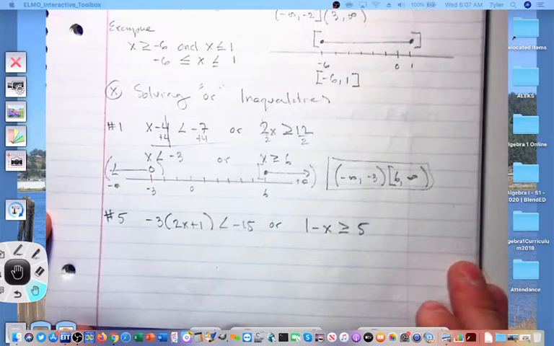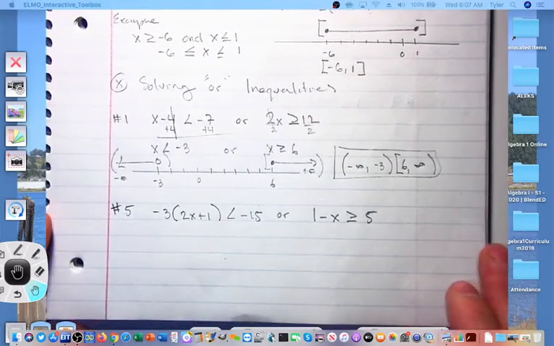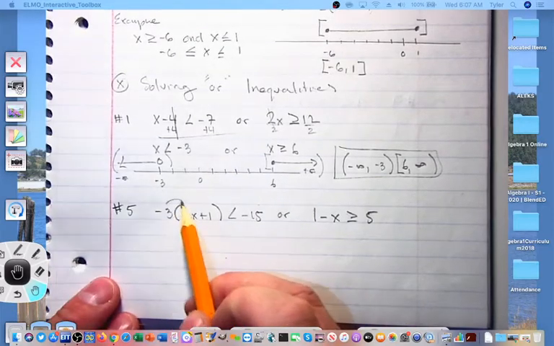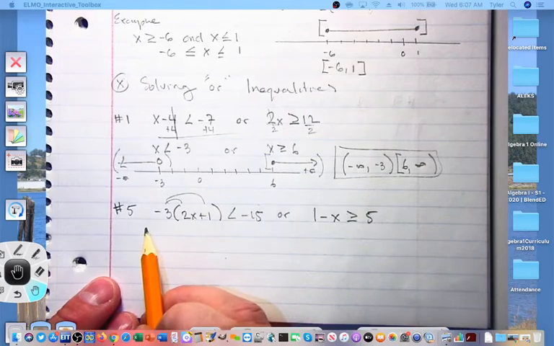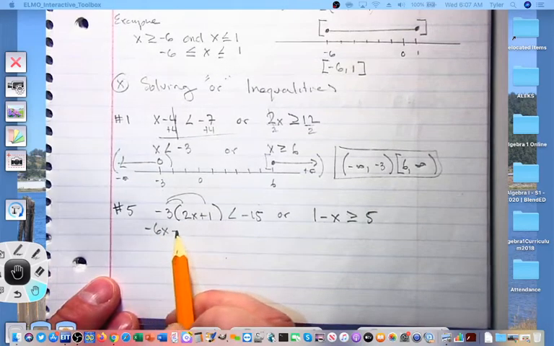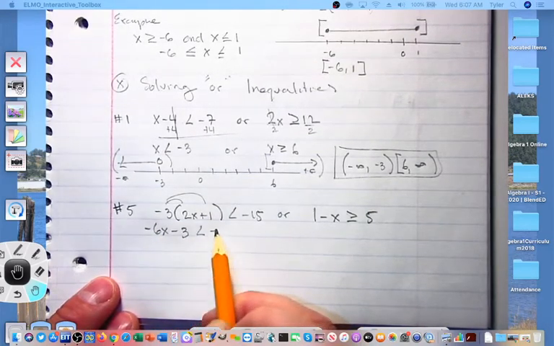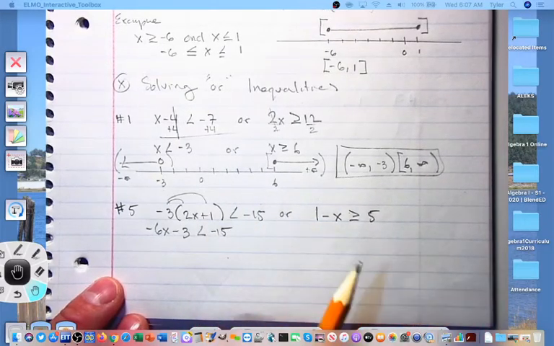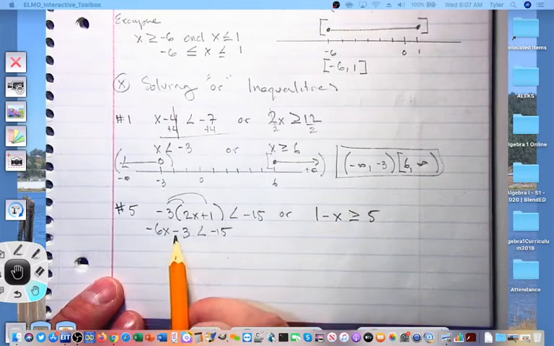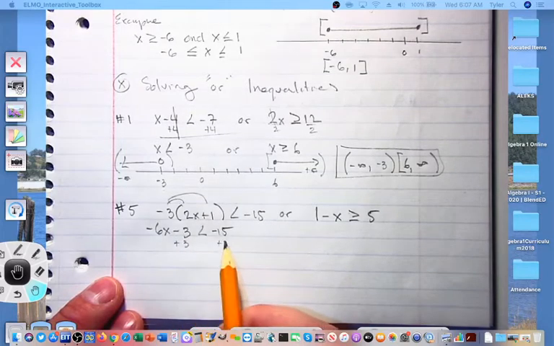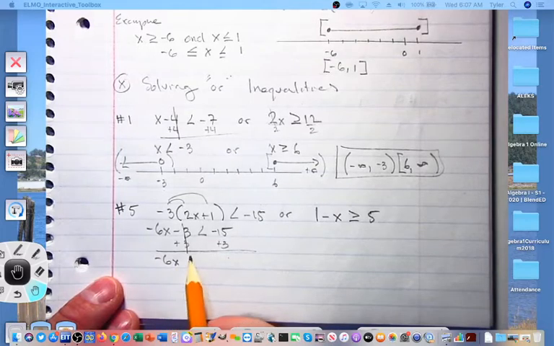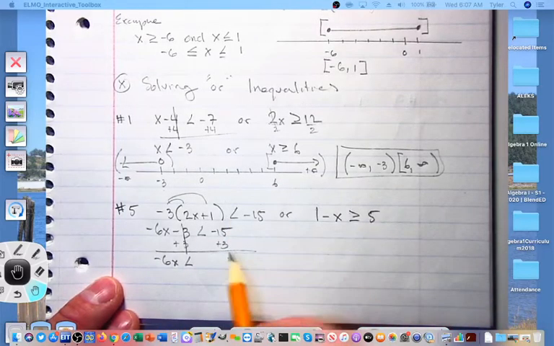We have another OR inequality to solve here for number 5. This one looks like I'm going to solve them separately. So in this case, I'm going to start with distribution. I'm going to distribute my negative 3, gives me negative 6x minus 3 less than negative 15. Let's go ahead and isolate x all the way, and then we'll solve the other one. Looks like I first need to add 3 to both sides. That's going to be negative 6x is less than negative 15 plus 3, which is going to come out to a